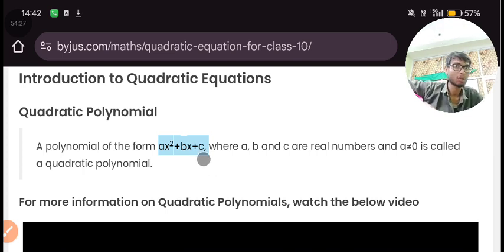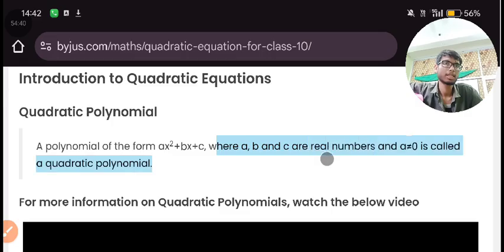Okay, c is not with a variable. That's why a number which is not with a variable is known as a constant, and a number which is with a variable is a coefficient. That's it. So where a, b, c are real numbers and a should not be equal to 0. B could be equal to 0, c could be equal to 0, but a will never be equal to 0.